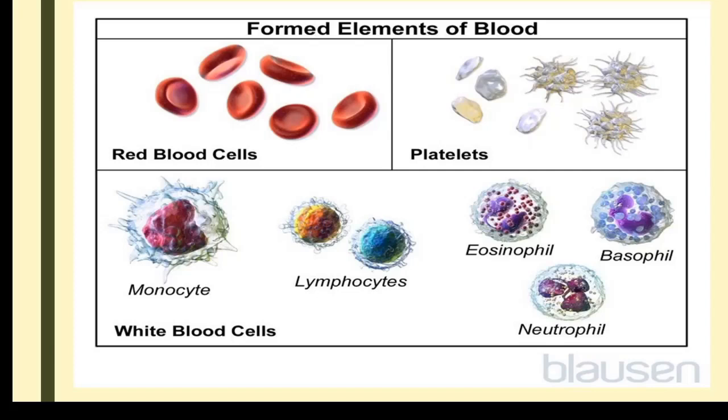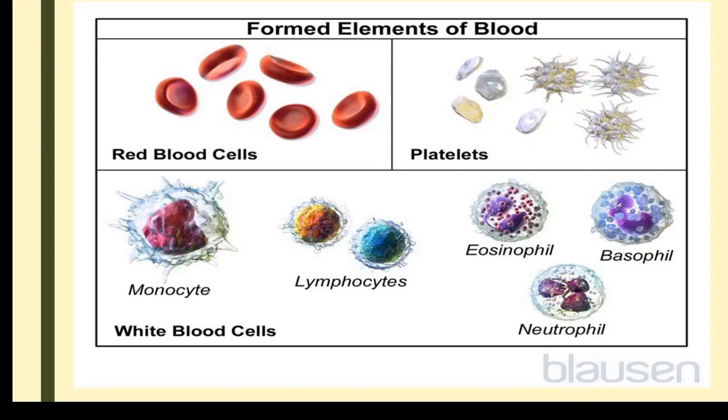When we drop a plate, it will break up into many pieces. The same way platelets also appear. It was actually one big cell in the immature state. When it gets differentiated, it will fragment into many pieces, and each piece will produce the clotting factors, and it helps in clotting of blood.